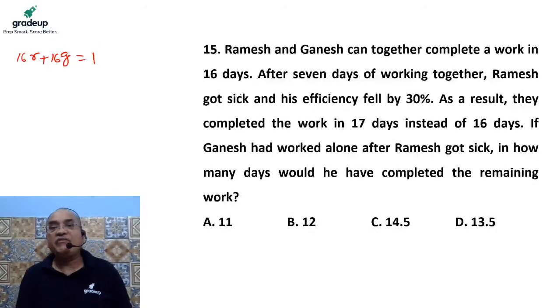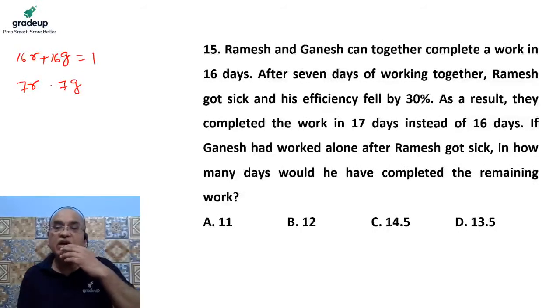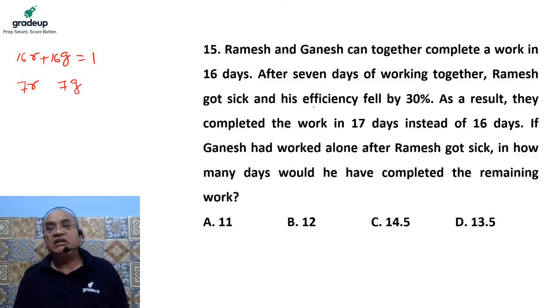After working for 7 days, Ramesh has done 7R units of work and Ganesh has done 7G units of work. Now what happened then? Ramesh got sick, and his efficiency fell down by 30%. As a result, they completed the work in 17 days. It means they have worked for 17 days.